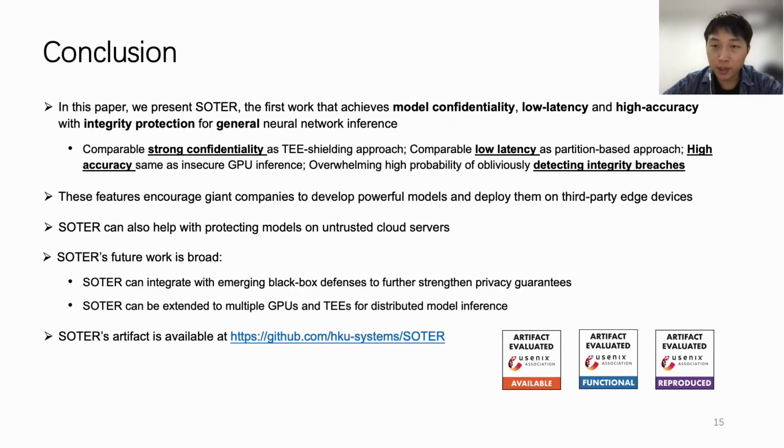To conclude, in this paper, we present SOTER, the first work that achieves model confidentiality, low latency, and high accuracy with integrity protection for general neural network inference. SOTER achieves comparably strong confidentiality as the TEE shielding approach, comparably low latency as the partition-based approach, high accuracy the same as insecure GPU inference, and overwhelmingly high probability of obliviously detecting integrity breaches. These features encourage giant companies to develop powerful models and deploy them on third-party edge devices. Meanwhile, SOTER can also help with protecting models on untrusted cloud servers.